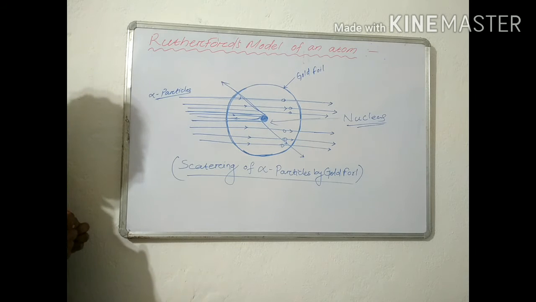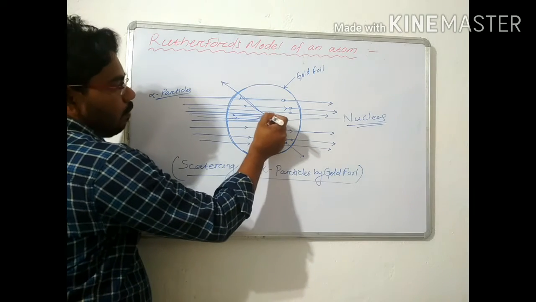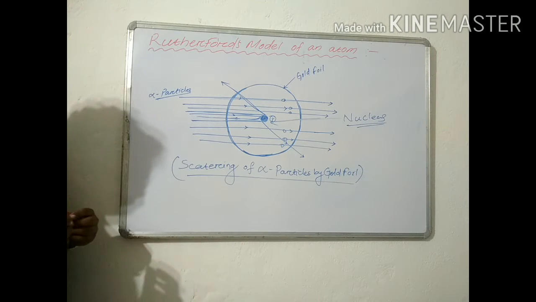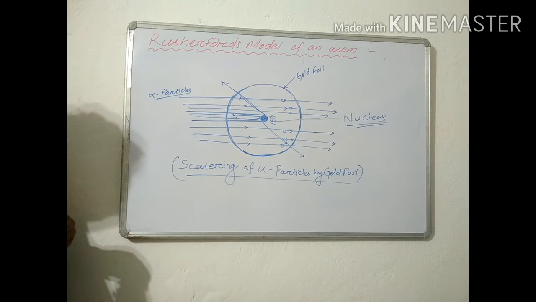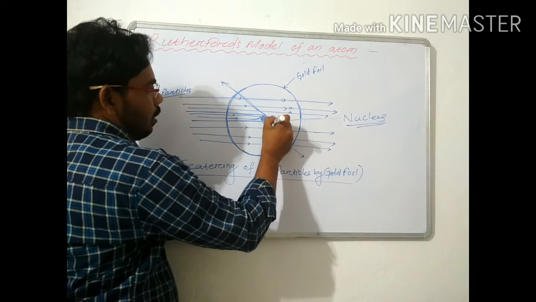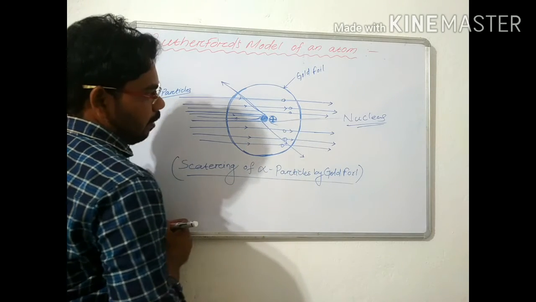The first feature: there is a positively charged, highly dense center region in the atom, and this is called the nucleus.